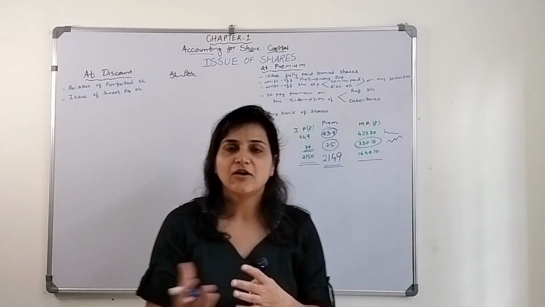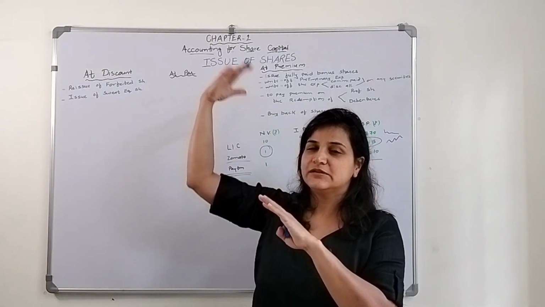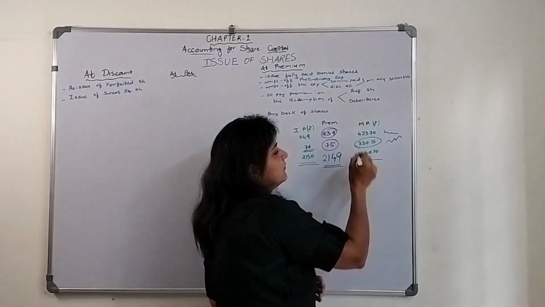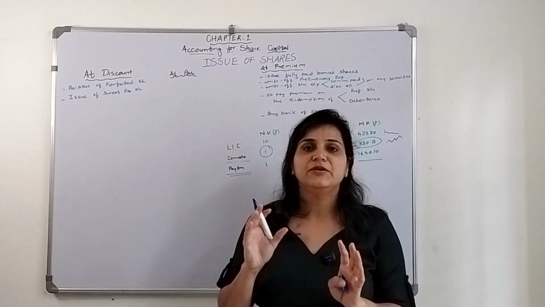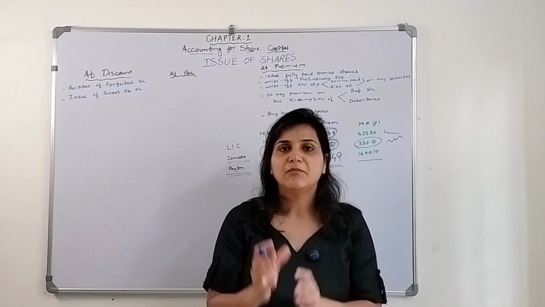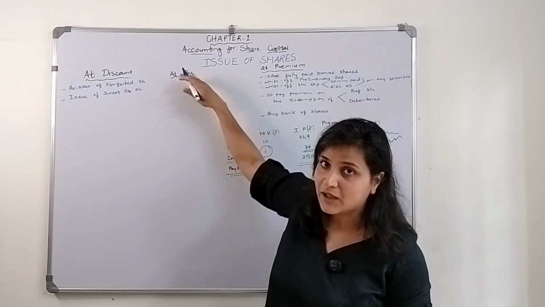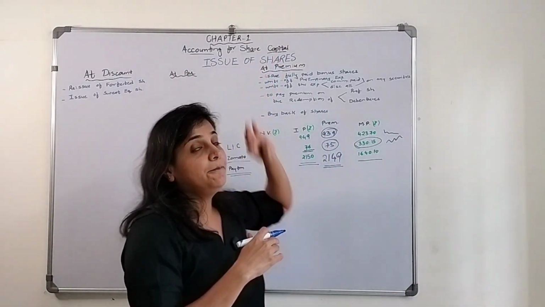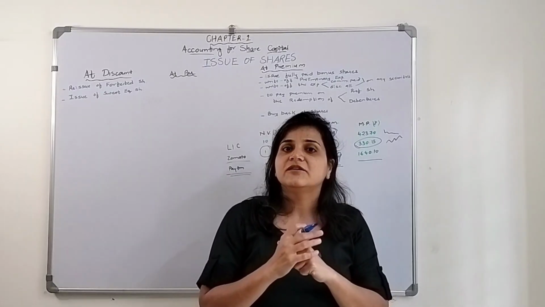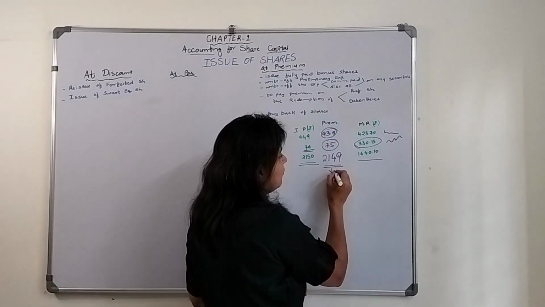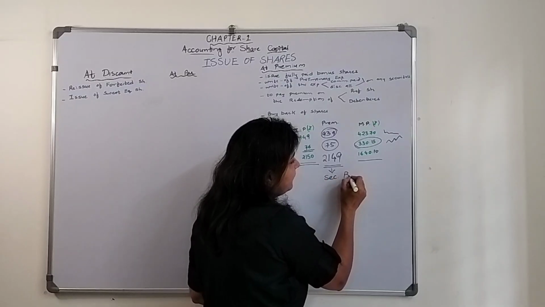Okay, so this is how the market works, which you will study later, but right now we want to discuss the premium amount. So this is called the premium amount, the securities premium. The shares can be issued at par or at premium. So what is it called? It is called securities premium.